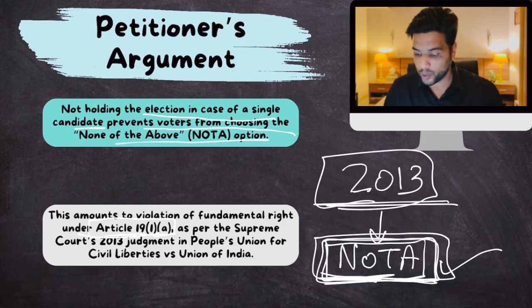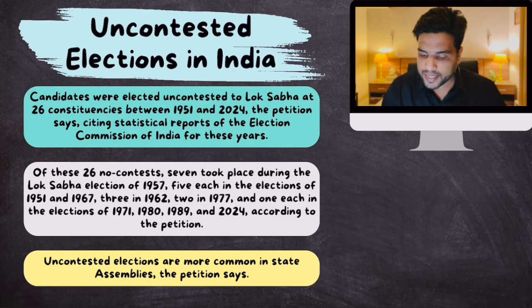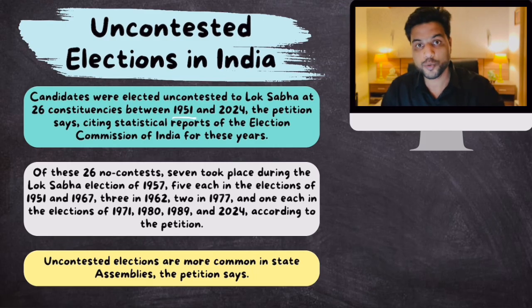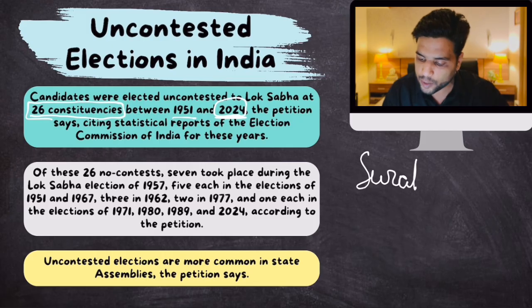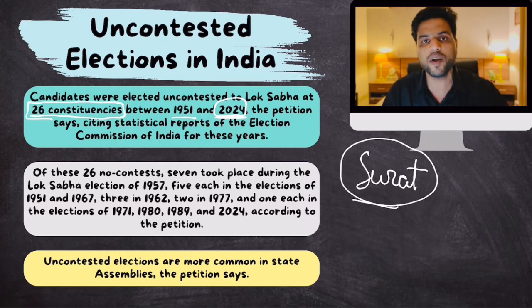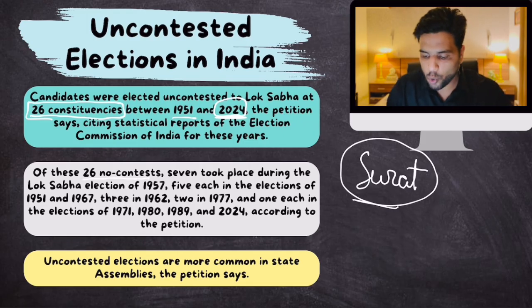Since 1951, when the first elections were conducted, till 2024, there have been 26 constituencies where people have been elected unopposed. The latest one was in 2024 from Surat. A BJP candidate was declared victorious because no one fought against him. Of these 26 no contests, 7 took place in 1957, 5 in 1951-67, and the latest one was in 2024.